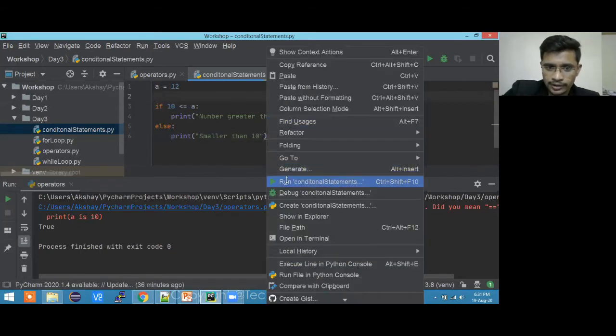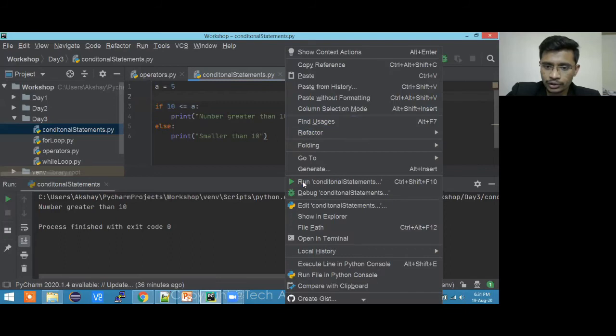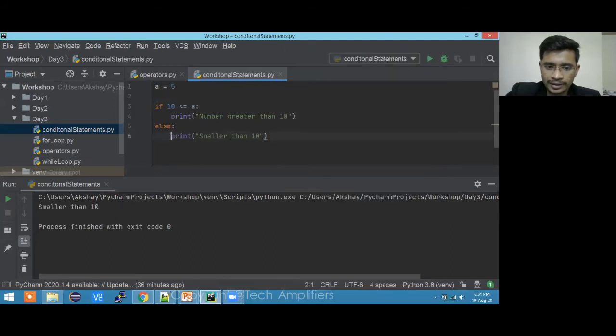Okay, so here since it is 12, it will go in the first condition, that is, number is greater than 10. If I change this number to 5, of course 5 is less than 10, so this condition will return false. This is the expression which I talked about, and it will go in the else block, and the statement number is smaller than 10 will get printed. Okay, so this is about else.